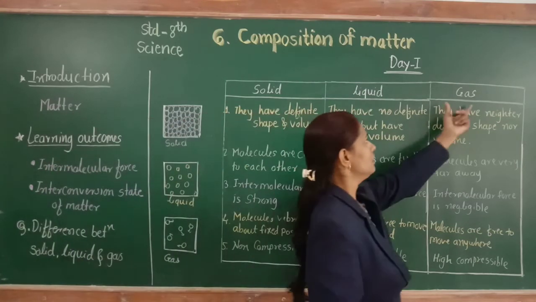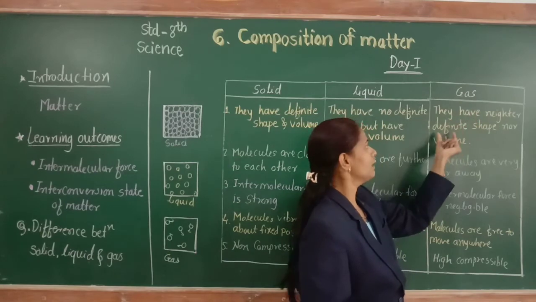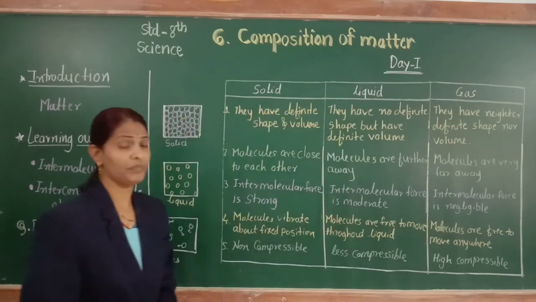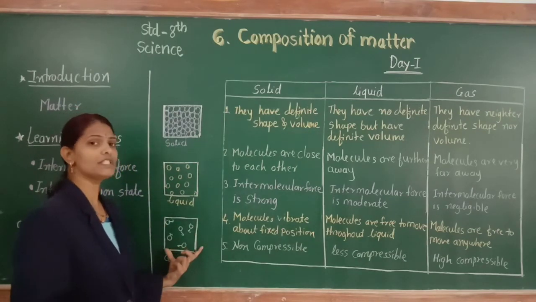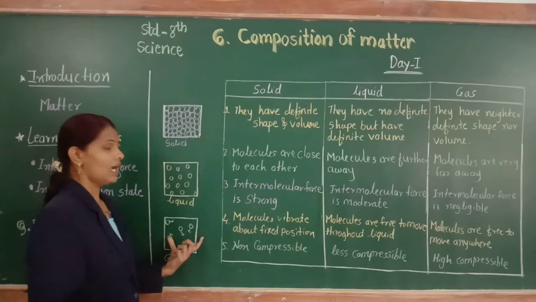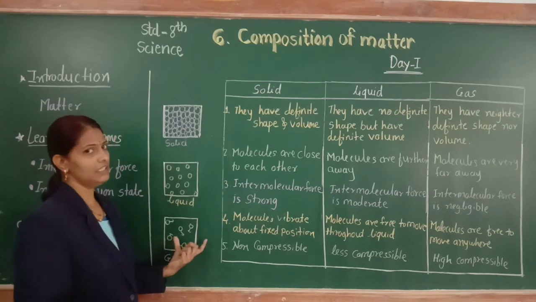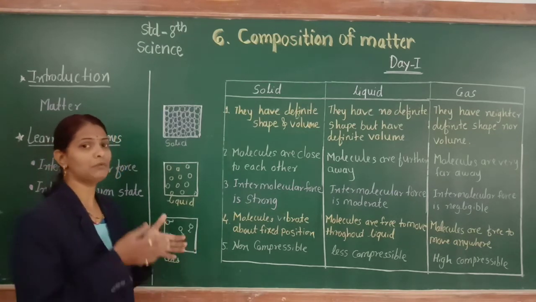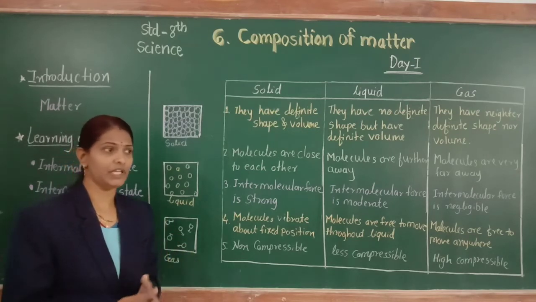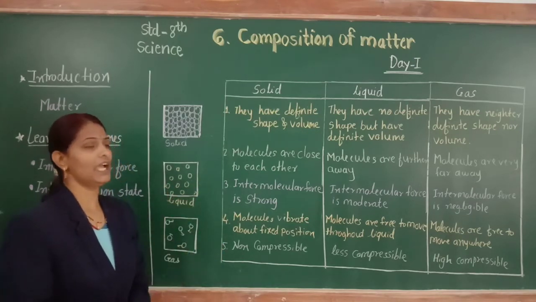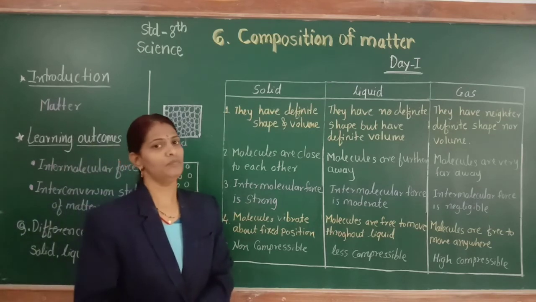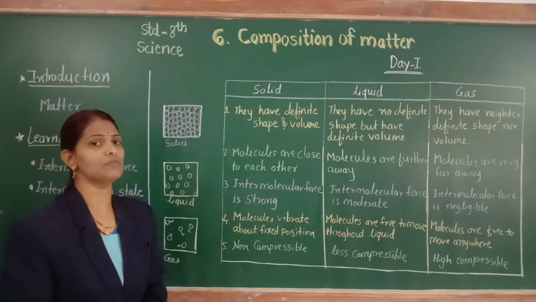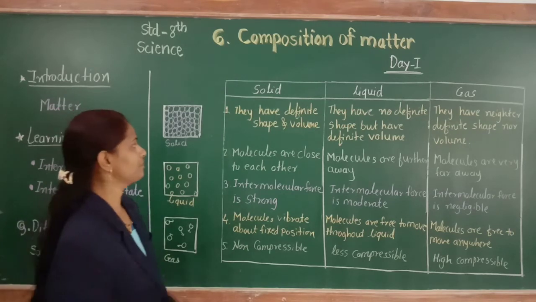Gas has neither definite shape nor volume, because the intermolecular force in gas is negligible, and the force is not enough to fix the particles in a proper position. So this is the first difference between solid, liquid and gas.